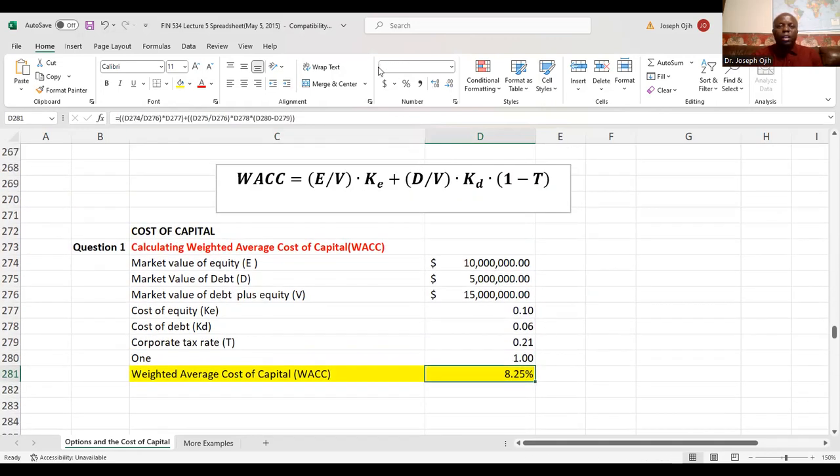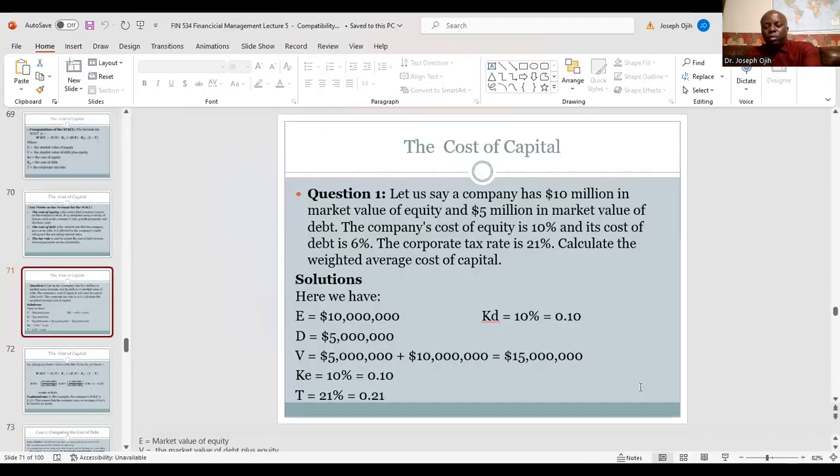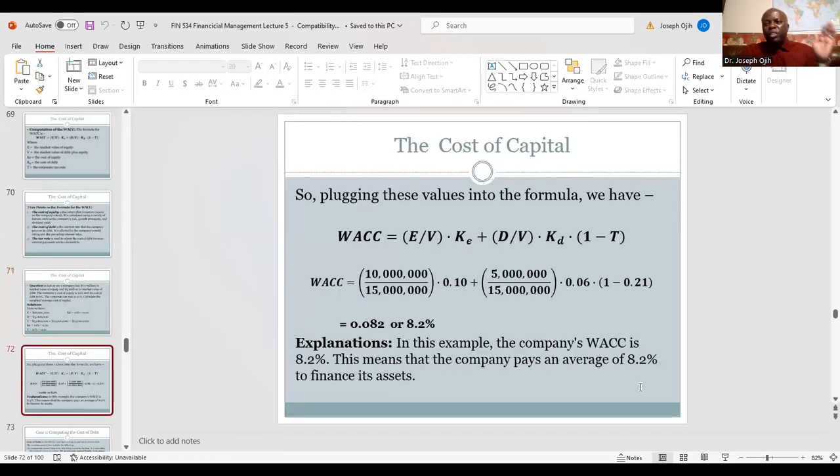Now, what does this mean? The simplest way to explain it is that for this company, the weighted average cost of capital is 8.2%, which means that it pays an average of 8.2% to finance its assets.